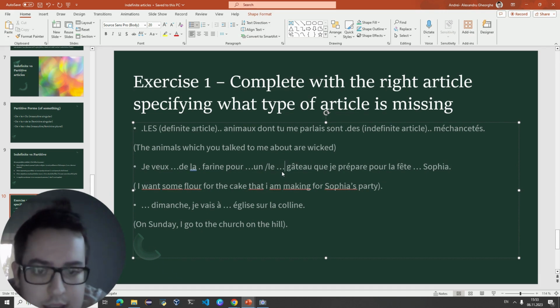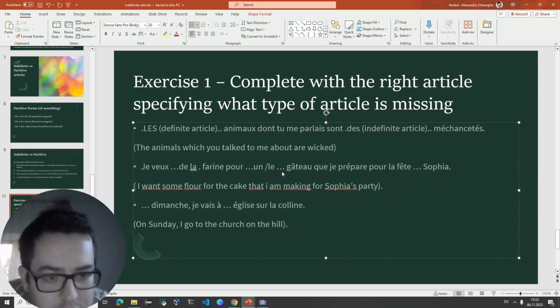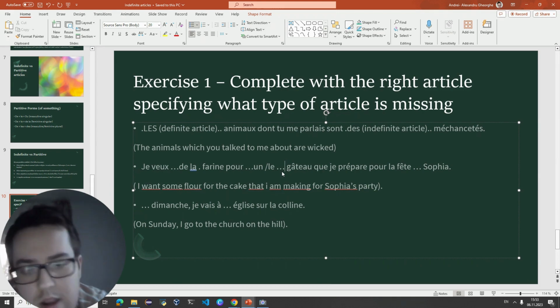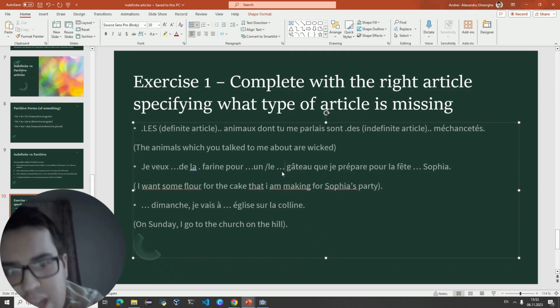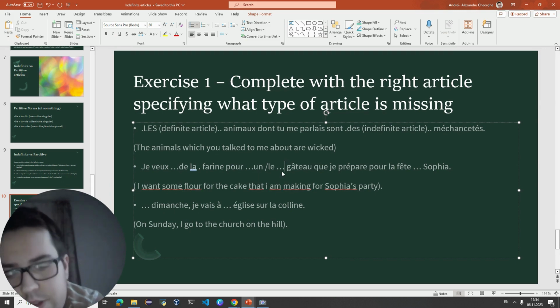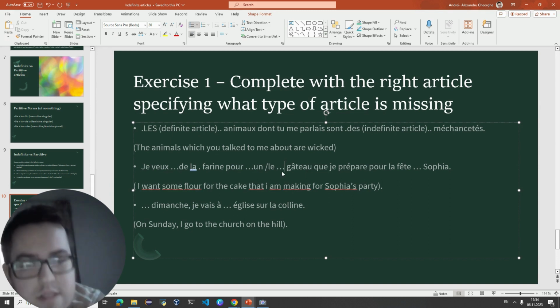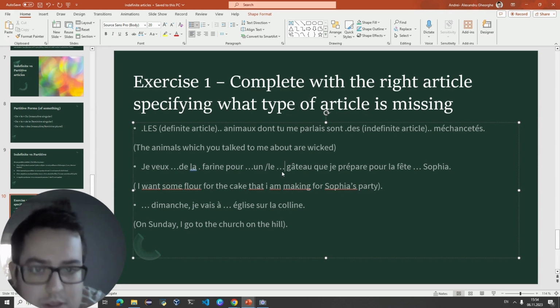In this case, there is no right or wrong answer because we are talking about a specific thing, which is the cake that I'm going to prepare for Sophia's party. We know the party. We know that we are going to prepare a cake. We don't know which type. Depends on what you consider very specific, but also considering that in a party you only have one cake, it is pretty specific. So there may be a debate about this. I would go with le in this case.